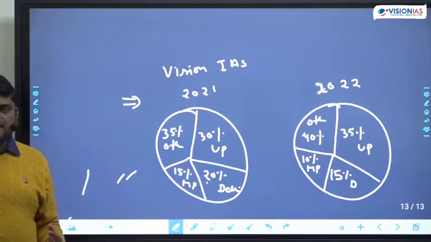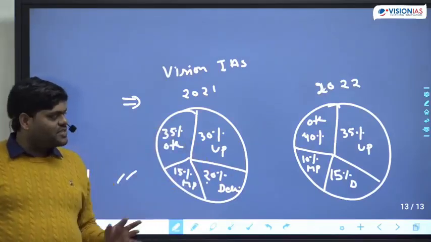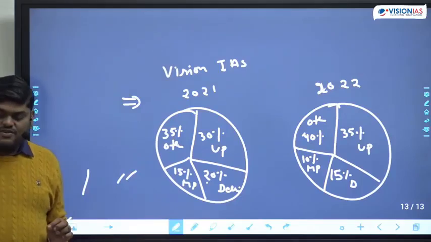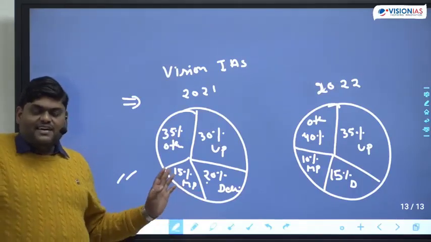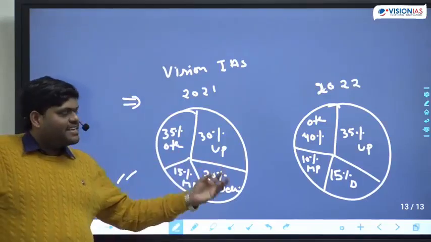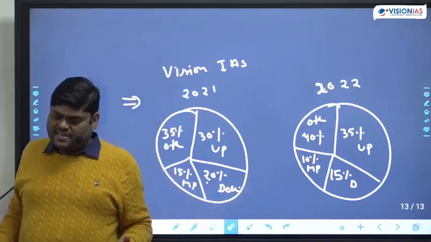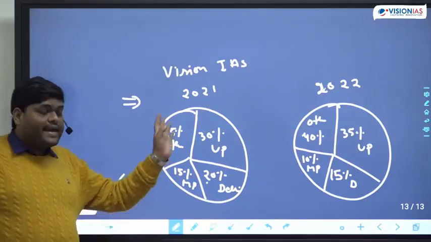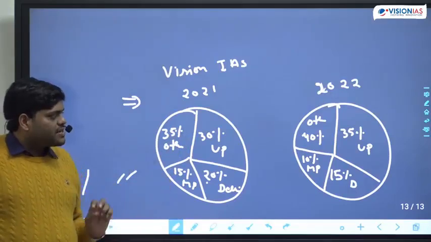Don't take it personally, ठीक है ना? दिल पे मत लो भाई. It's just a mathematics question. Whatever is coming to my mind, I have just framed it. It's a simple thing, I have just taken this as a random example. Instead of Delhi, you can make Bihar or some other state. That's up to you. This is how the question can be framed. So 2021 and 2022, this is the equation.